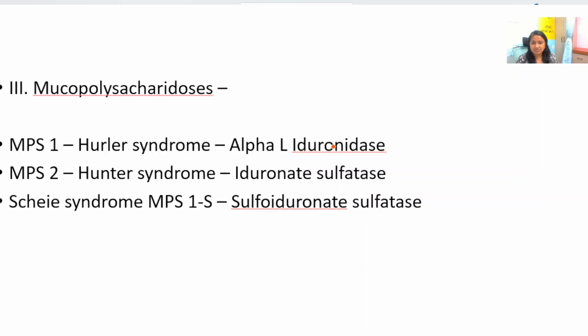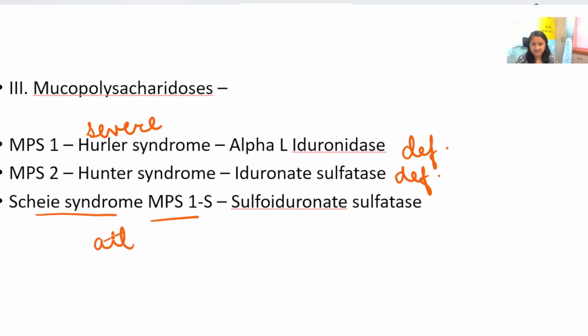Mucopolysaccharidosis, MPS type 1 is Hurler syndrome, and it is because of the deficiency of alpha L iduronidase enzyme. And mucopolysaccharidosis type 2 is Hunter syndrome, and it is due to deficiency of iduronate sulfatase enzyme. Now Scheie syndrome, which is also called MPS 1S, is the attenuated form of Hurler syndrome. Hurler syndrome is the severe form of MPS 1, whereas Scheie syndrome is the attenuated form of MPS type 1.